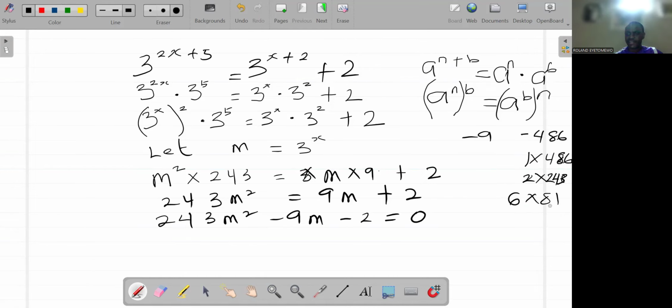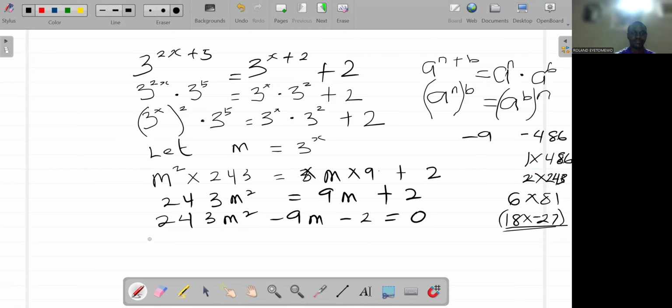Now, I divide this by 3, I will have 27. Multiply this by 3, I have 18. 18 times 27 is 486. But this is interesting. When we add or subtract, we have to get minus 9. In this case, if I do 18 minus 27, I get minus 9. So these are the factors we are going to be using.